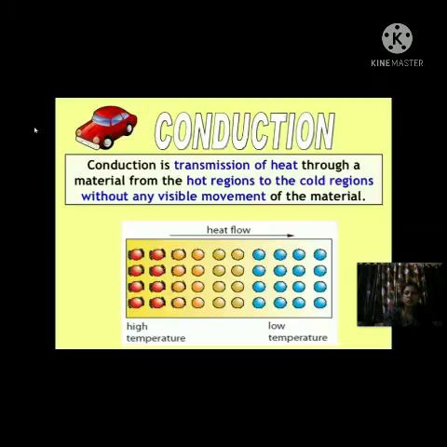Now here you again see another slide on conduction. Conduction is the transmission of heat through a material from the hot regions to the cold regions without any visible movement of the material. As I have already told you, no actual movement of particles will occur in conduction.